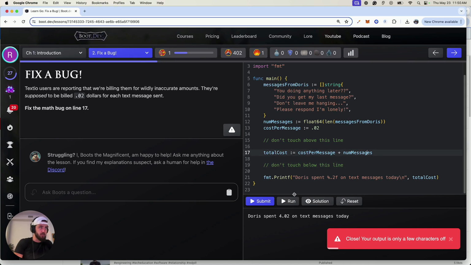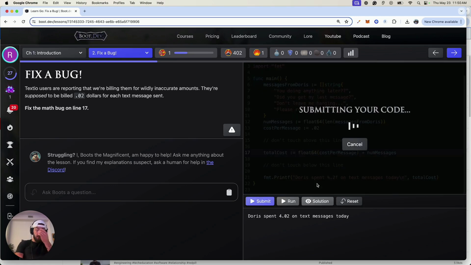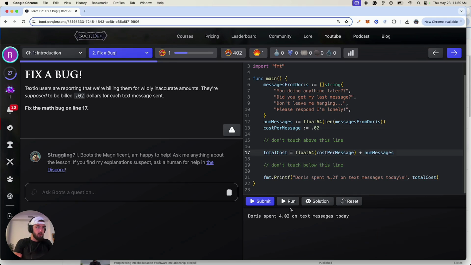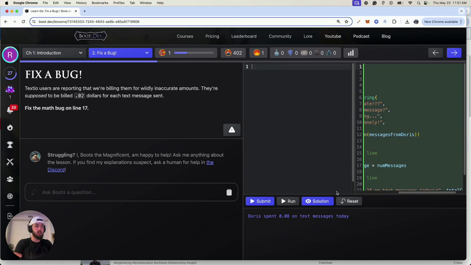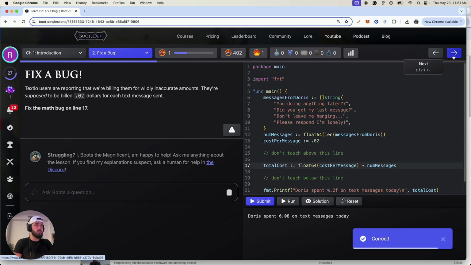Close, you're only a few characters off. Let's see. So cost per message, probably need a float. Number of messages, let's see. So we could probably make it a float here. I think that'll fix it. But we have to be very careful with our types. Let's see, close, you're only a few characters off. What are we off on? Okay, let's see the solution. Oh, it's multiplied instead of, well, that's just silly. Okay, let's move forward.